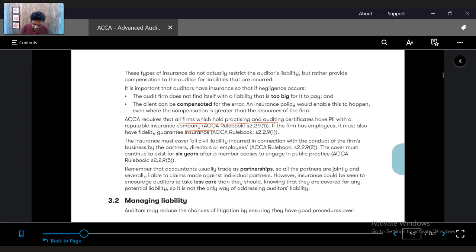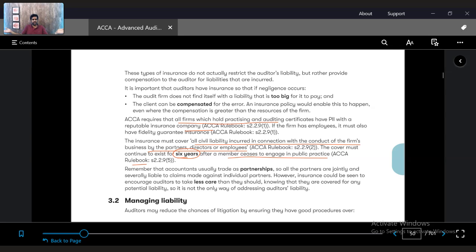Okay. And it says that the insurance must cover all civil liability incurred in business by the partners, directors or the employees, and it should exist for 6 years after a member ceases to engage in a public practice. So even after you cease public practice, let us say you have a firm and you have taken a PII. Now you have stopped practicing. It has to continue for 6 years.